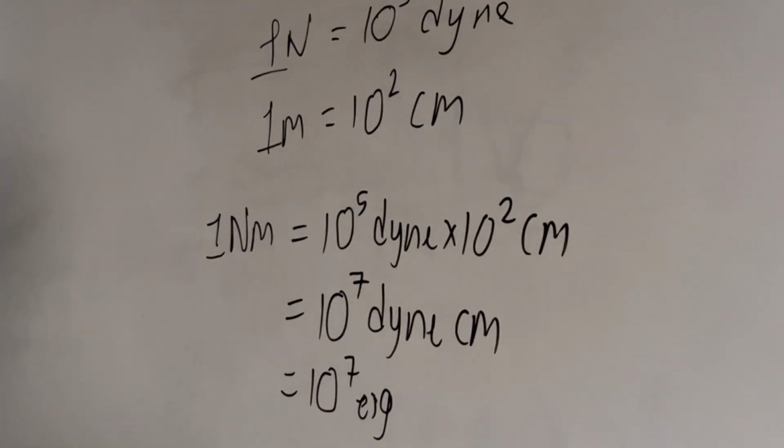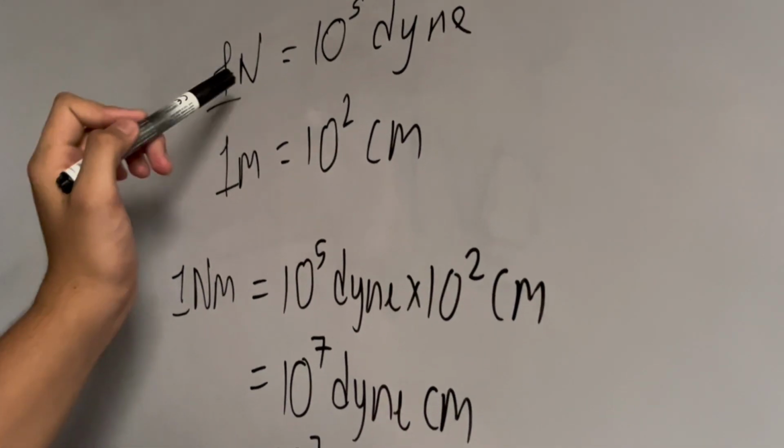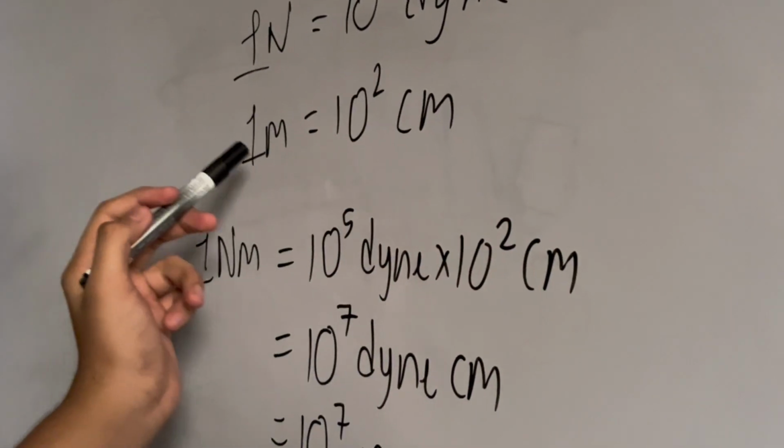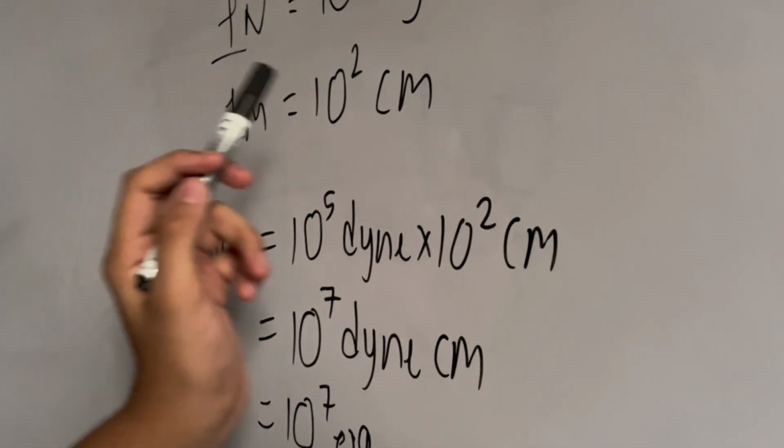In the first chapter, force, we have torque, which is Nm. 1 Newton, this is Newton, is equal to 10 raised to 5 dyne. This is the SI unit, this is the CGS unit. 1 meter is equal to 10 raised to 2 centimeter. This is the SI unit, this is the CGS unit.